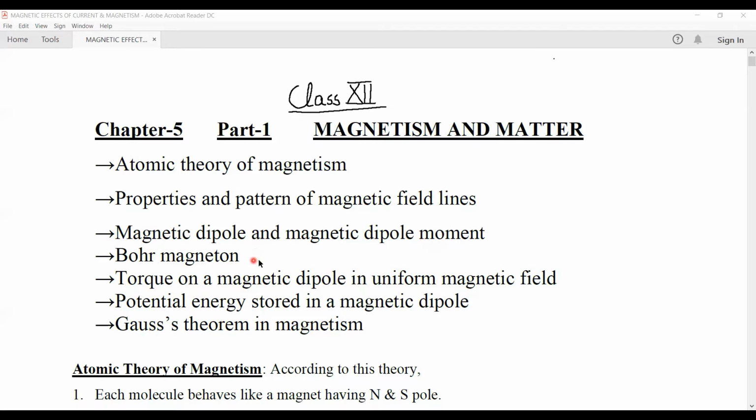Any electron which is revolving around the nucleus acts like a magnetic dipole. And we'll find out the expression of magnetic dipole moment of it. Also, we'll derive the expression of torque on a magnetic dipole which is placed in a uniform magnetic field. Also, we'll find out the expression of the potential energy stored in a magnetic dipole. And then in the end, we'll discuss Gauss's theorem in magnetism.